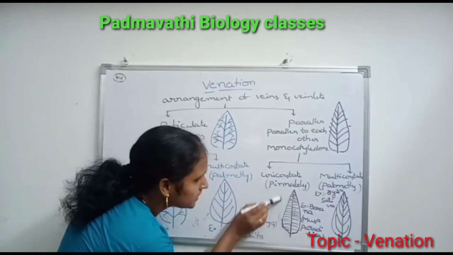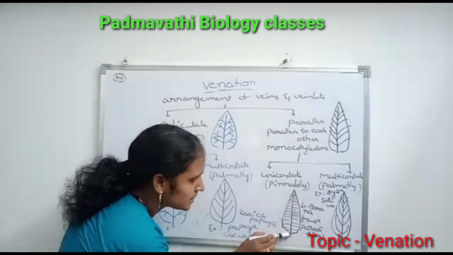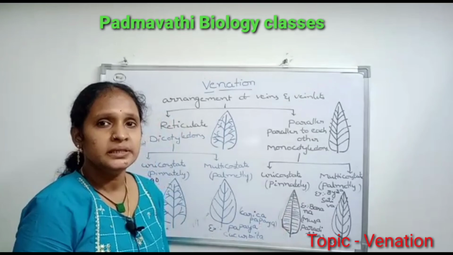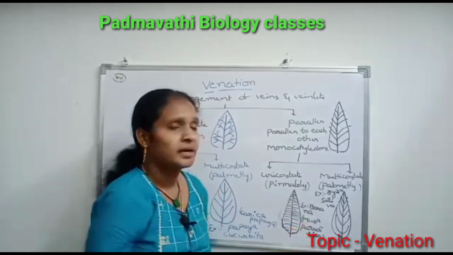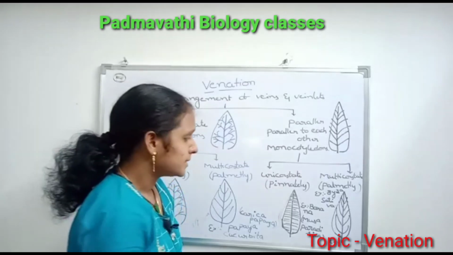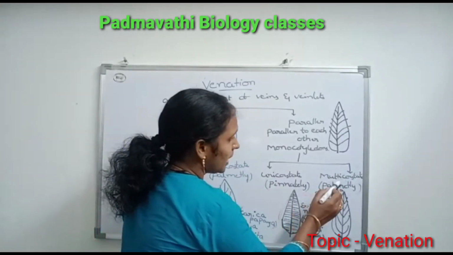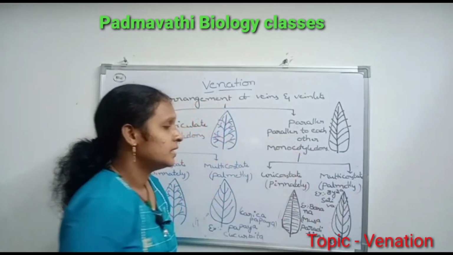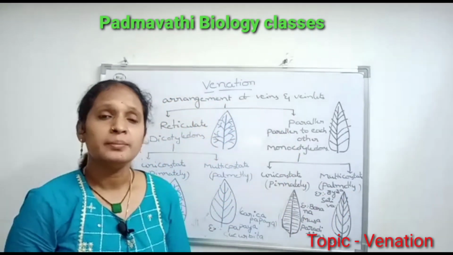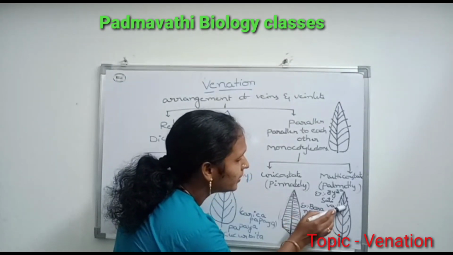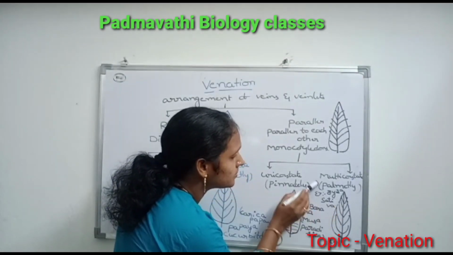Unicostate means a single midrib present in the center, with veins and veinlets parallel to each other. Example, banana. Scientific name of banana is Musa paradisiaca. Multicostate means a number of midribs in the lamina. These midribs divide to form veins and veinlets.